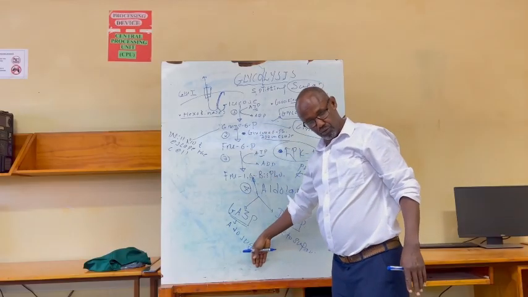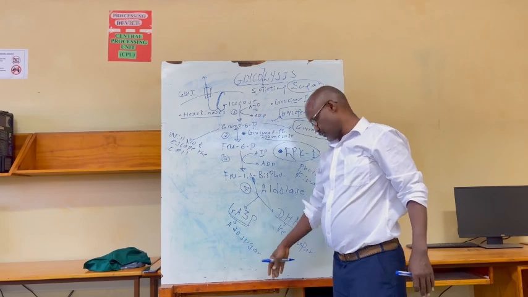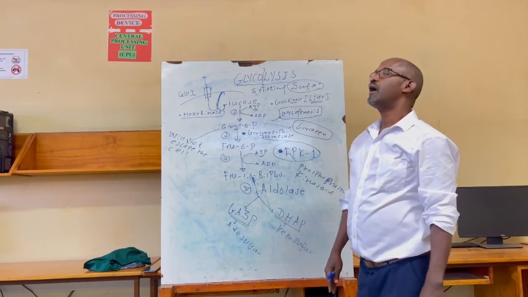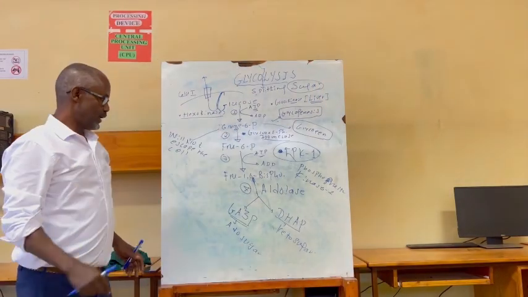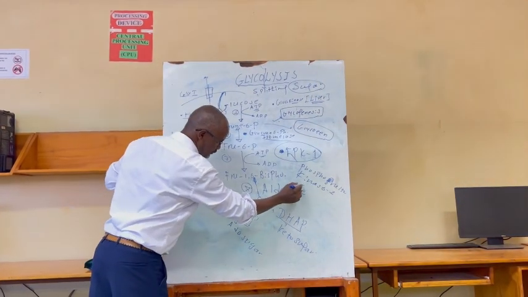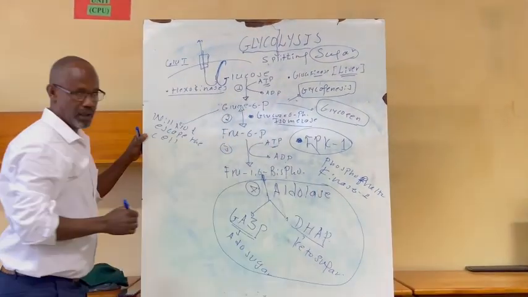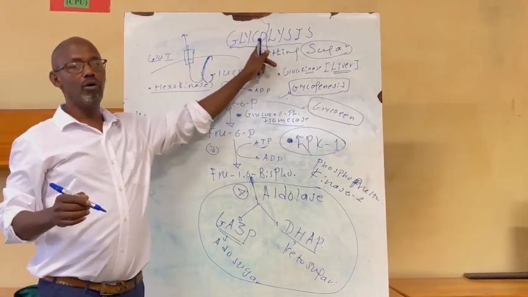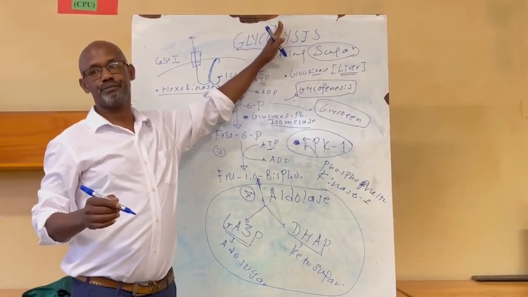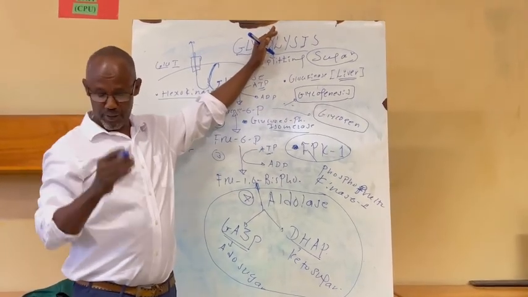Therefore, when we talk of glycolysis, it is the downward pathway where glucose is broken down into 3 carbon compound. Finally, the 3 carbon compound, which is the end product of glycolysis, is pyruvate. Okay, pyruvate. So far we have seen this. I would like to focus on this process. Look at the name, glycolysis, glyco sugar, lysis is splitting or breaking into 2 parts.